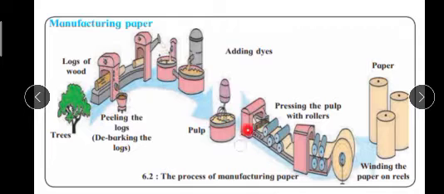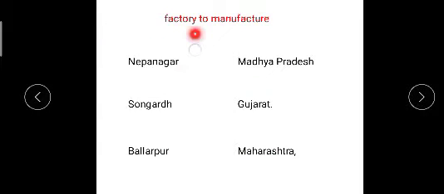After this the pulp goes through pressing with rollers, and after it makes paper, we wind the paper on reels. So this is how paper is made.